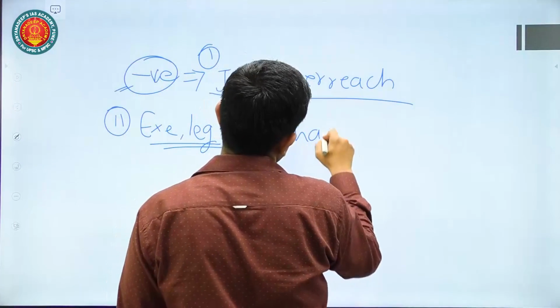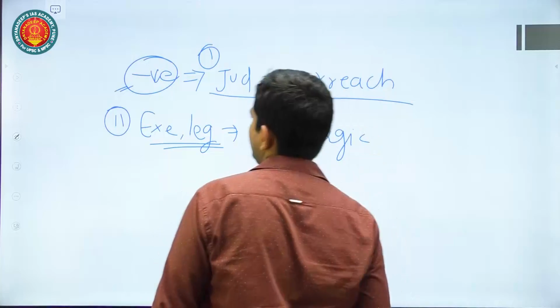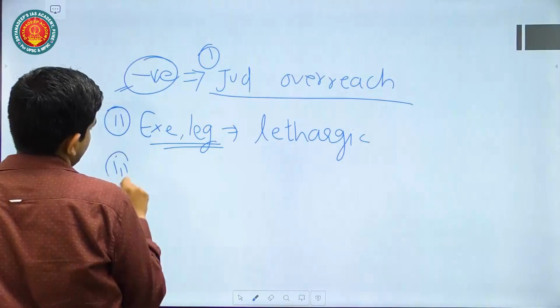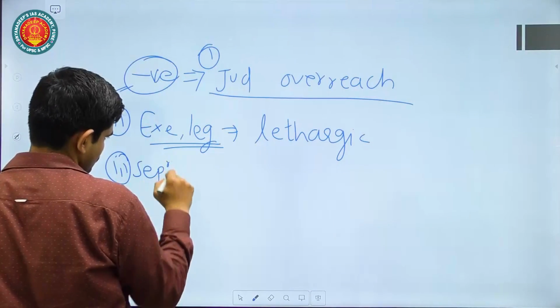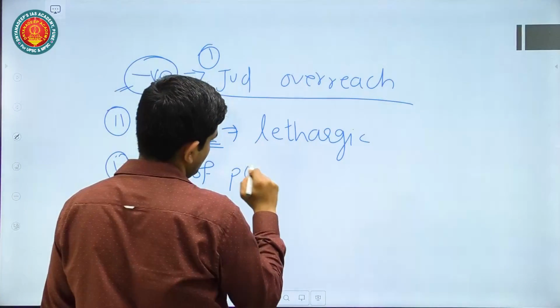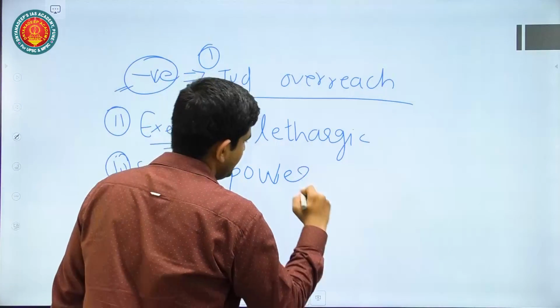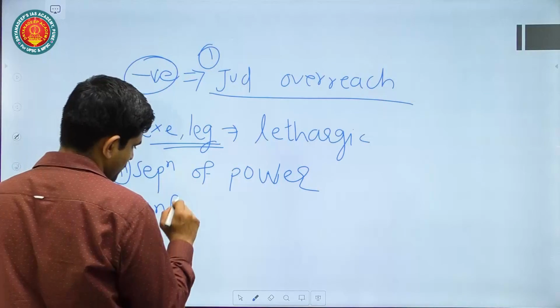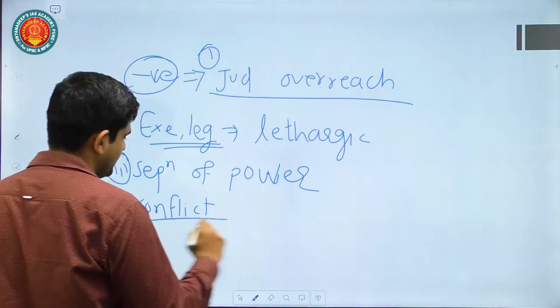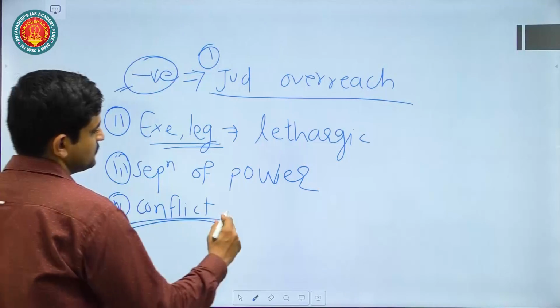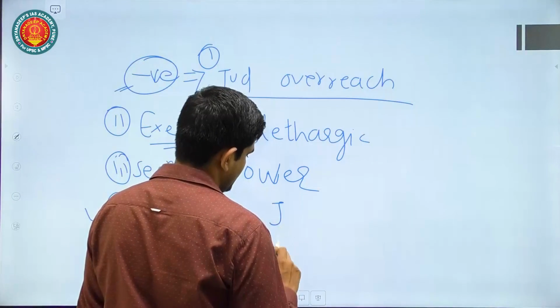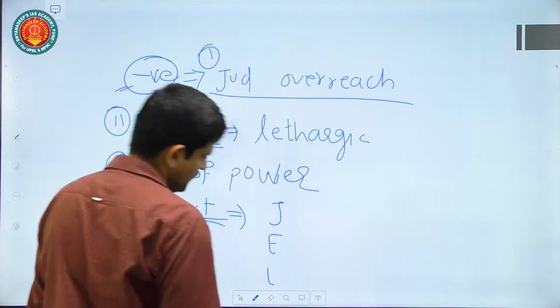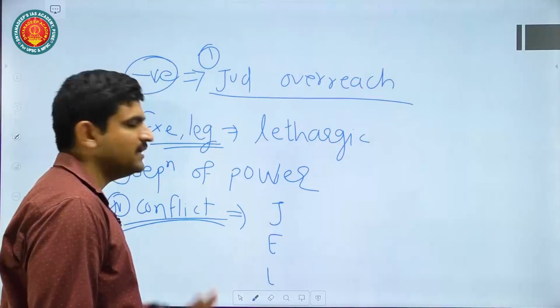They will not perform their functions. It may again violate the separation of power, and lead to conflicts between all three organs: judiciary, executive and legislature.